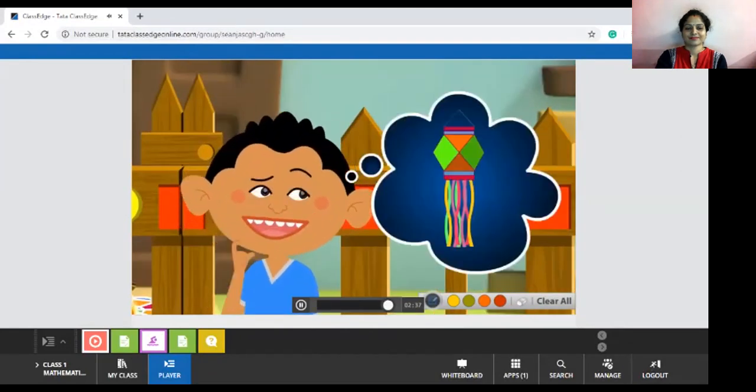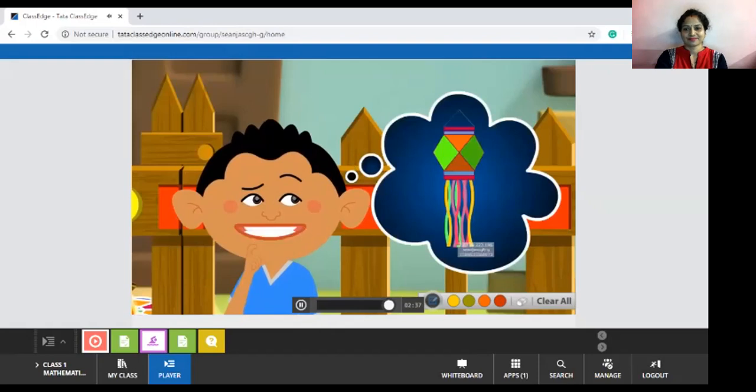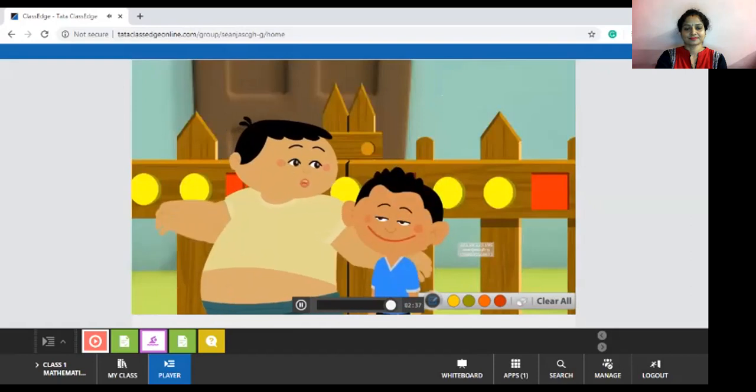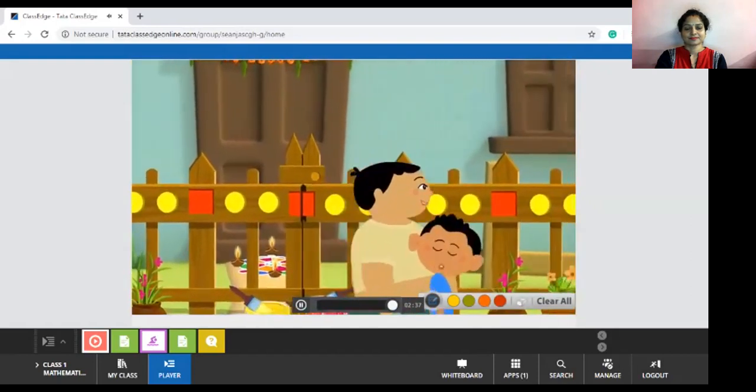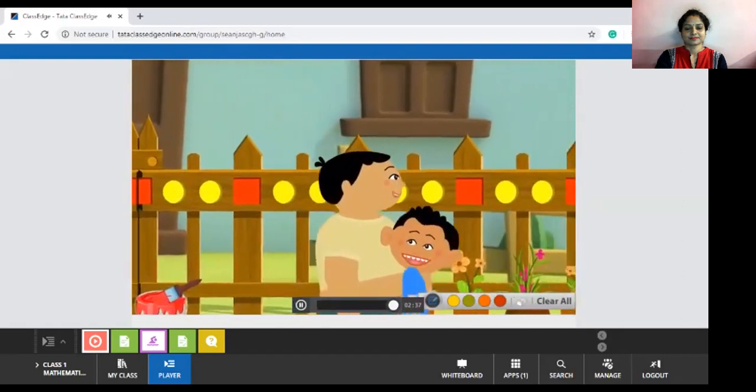Jiggy, I have an idea. Let's make Diwali lanterns using patterns. Wonderful idea, Pasha. Thanks, Dad. We need to go and get the material for the lanterns.